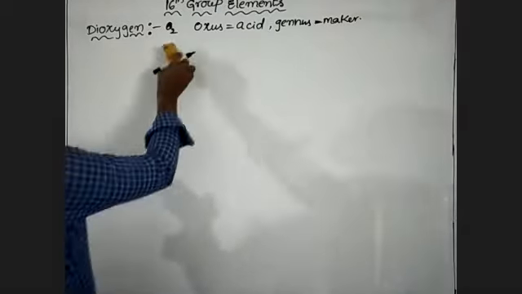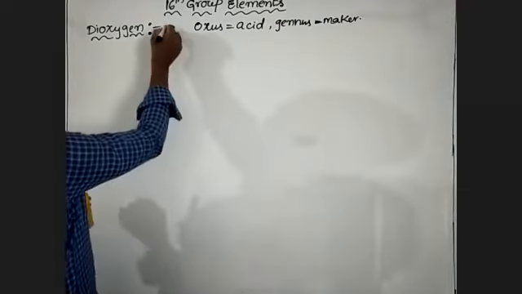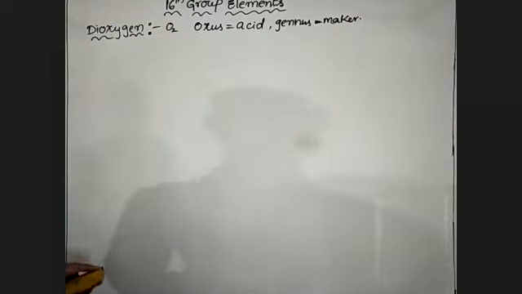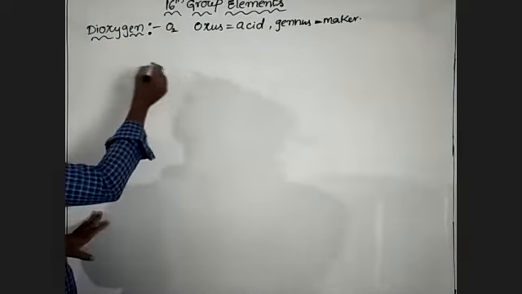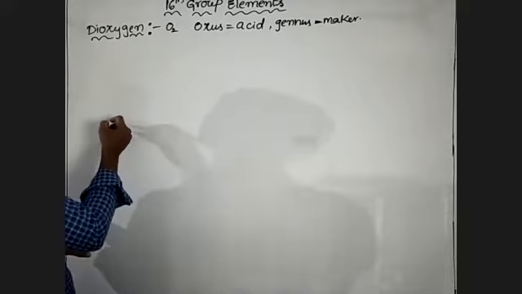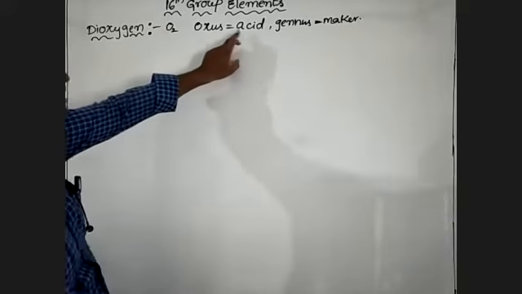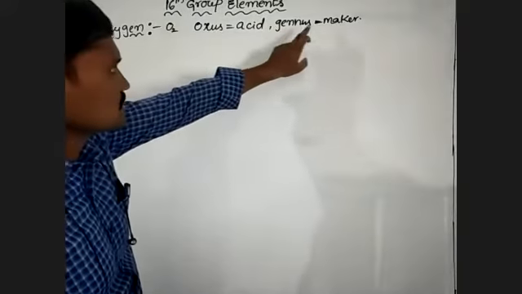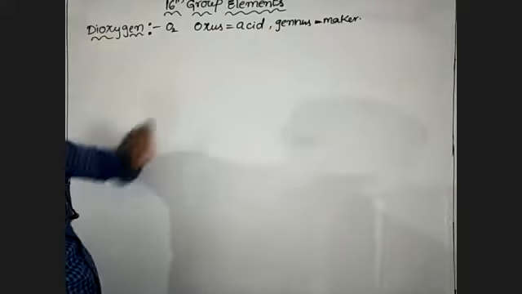Okay, right. Now I am going to discuss the preparation of dioxygen. First, laboratory preparation.